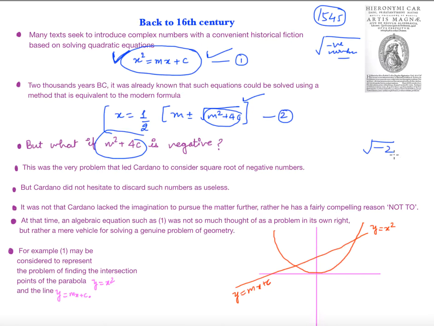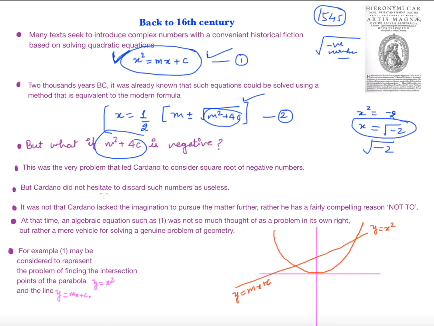I know there is no number whose square is negative. So he knew that x square is equal to minus 2 has no solution, no such real number exists. So x is equal to square root of minus 2. It baffled him, what is this? So that is the first time that Cardan saw the square root of negative numbers.